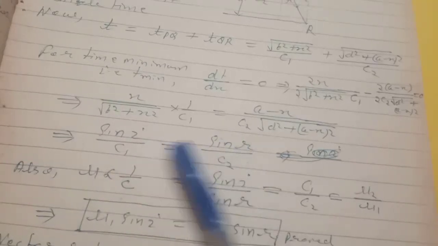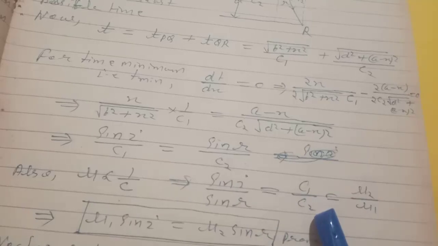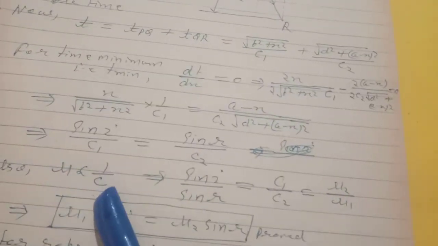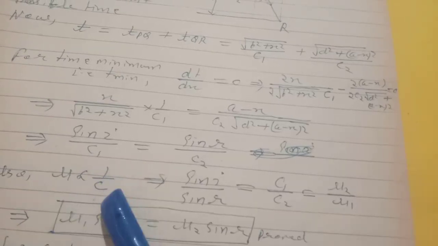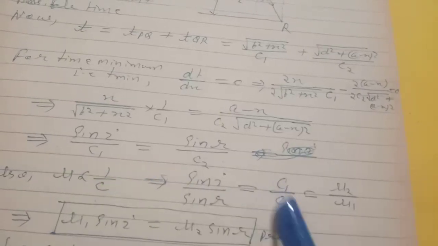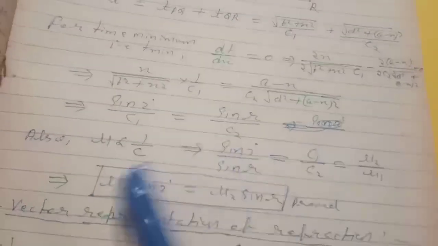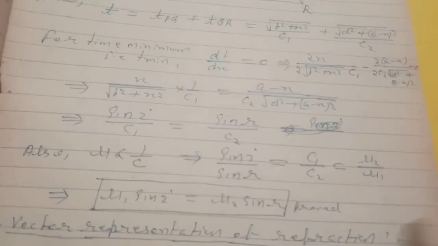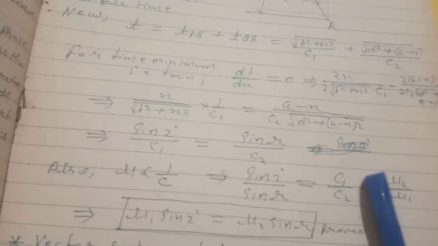So from this we see that sin i by sin r equals c1 by c2, which equals mu2 by mu1, because mu is inversely proportional to c, that is mu is proportional to 1 by c. So c1 by c2 will be mu2 by mu1. From this we get mu1 sin i equals mu2 sin r, proved. So this is the proof for Snell's law, that is the verification of Snell's law.